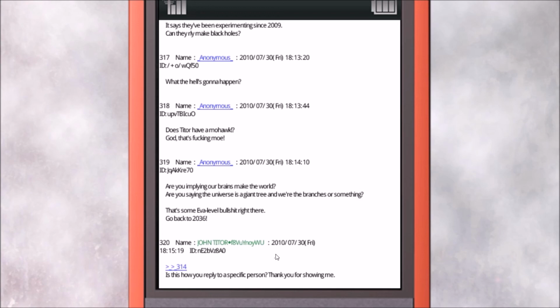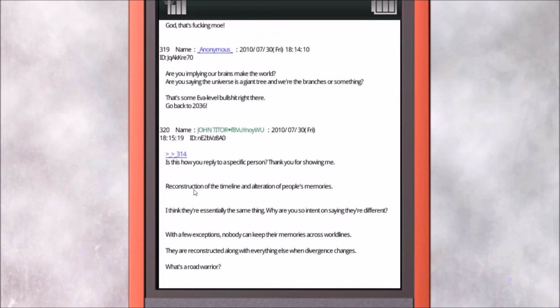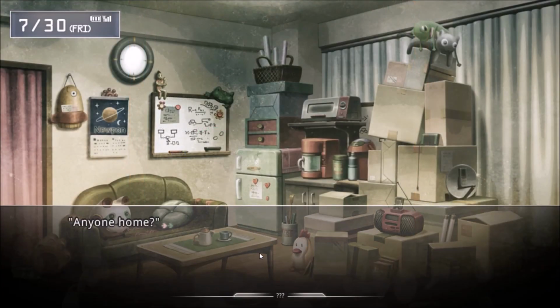Is this how you apply to a specific person? Thanks for showing me. Reconstruction of the timeline and alteration of people's memories. I think they're essentially the same thing. Why are you so intent on saying they're different? With a few exceptions, no one can keep their memories across world lines. They are reconstructed along with everything else when divergence changes. What's a red warrior? That was Ferris, wasn't it? Tell me that was Ferris.